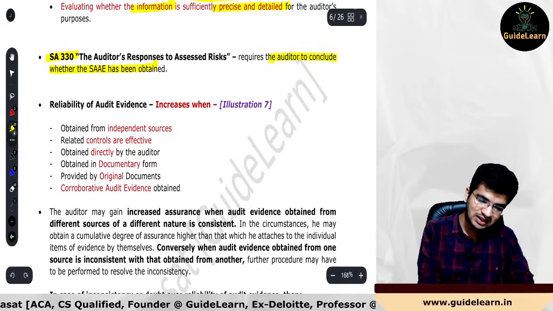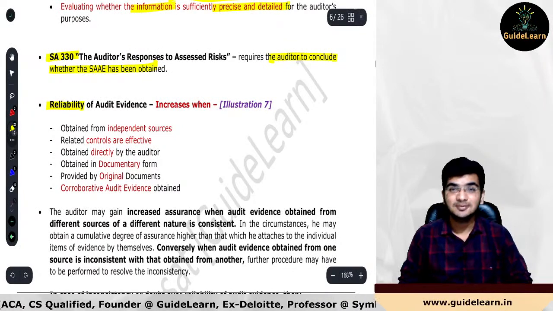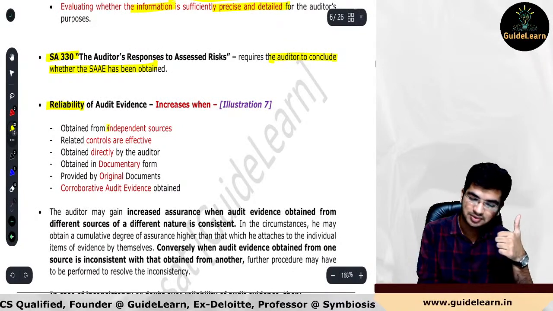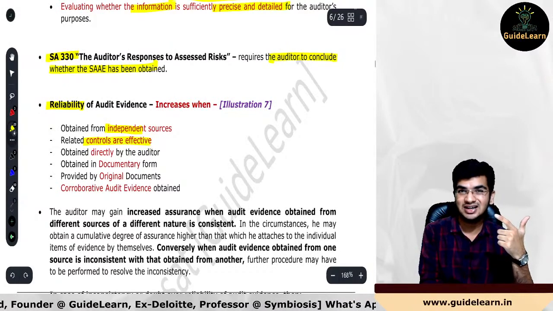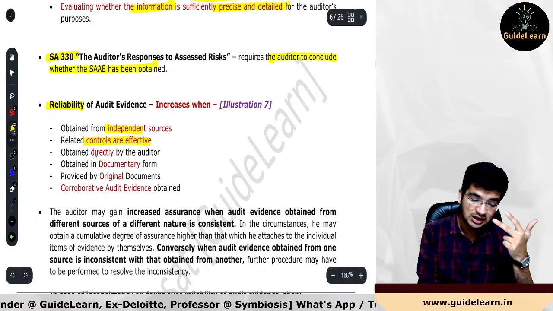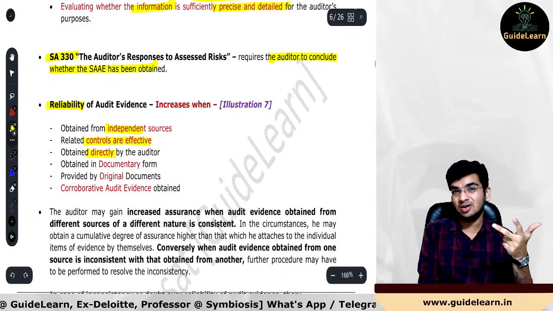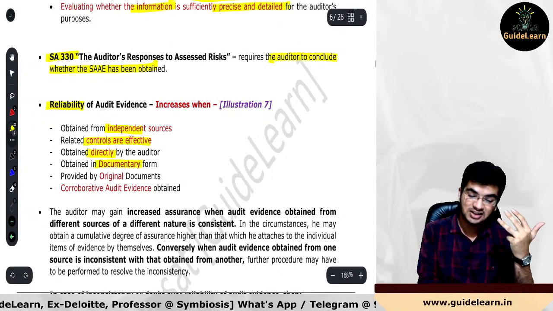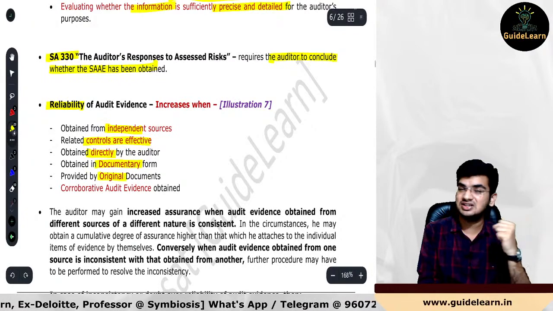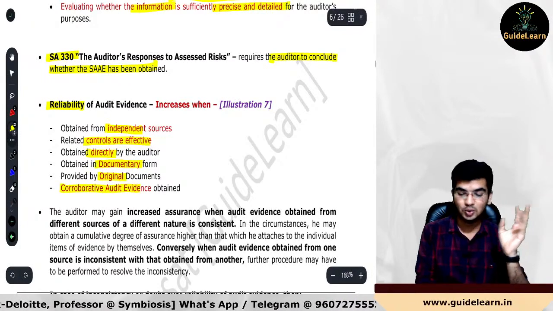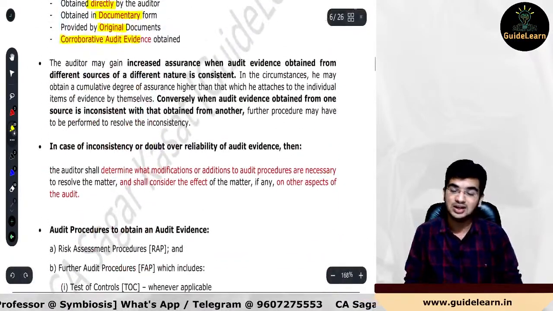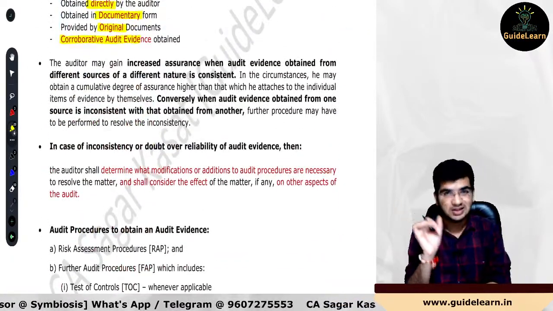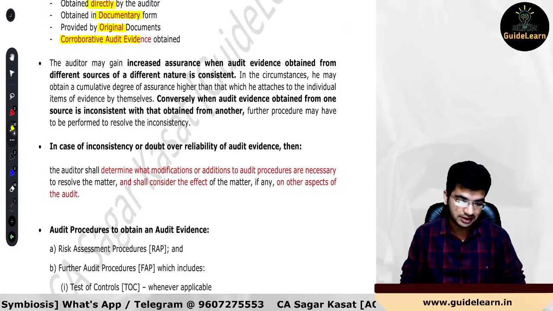Now next one, when the reliability of audit evidence is increasing, very easy. If it is obtained from independent sources, reliability will increase. If the controls related to that are effective, reliability increases. If it is obtained directly by the auditor, then reliability increases. If it is in documentary form, original documents, reliability increases. And the last thing, if corroborative audit evidence is obtained, then reliability would increase. Corroborative means what? Any other supporting audit evidence for the primary audit evidence.